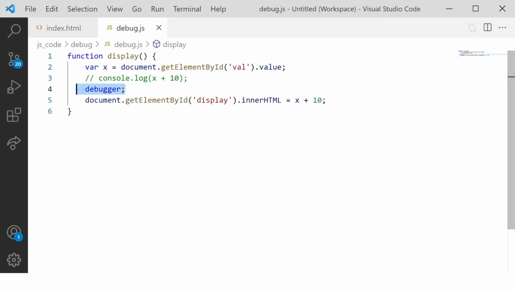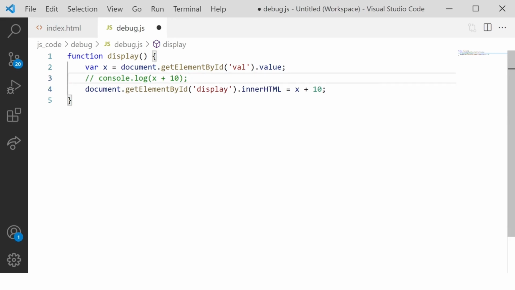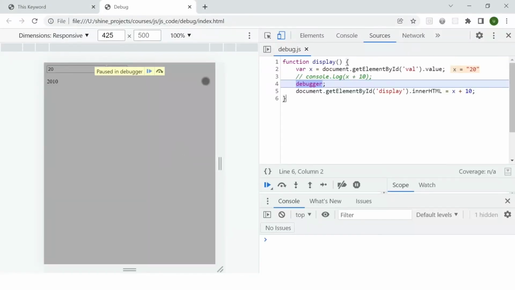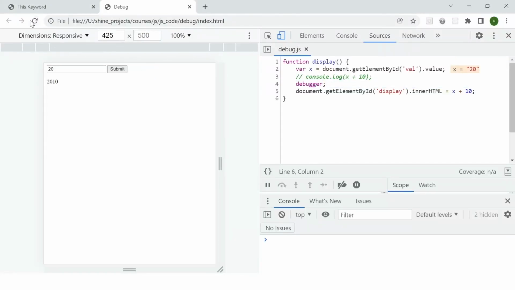But the problem is, if I start adding debugger, let's say in real time we have so many lines of code and so many files. If I need 10 places in a file, I have to include the debugger and then I have to come back and remove that as well. Again, it will become a hectic process. So to avoid that, we have the breakpoint process.